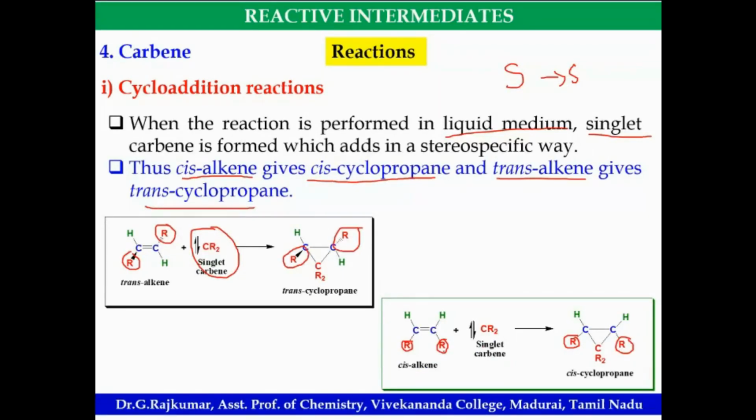They will ask many questions like this: singlet carbene, triplet carbene, predict the product. In cycloaddition reactions, only this cyclopropanation will happen. Is it clear?